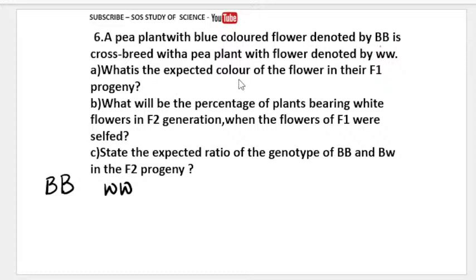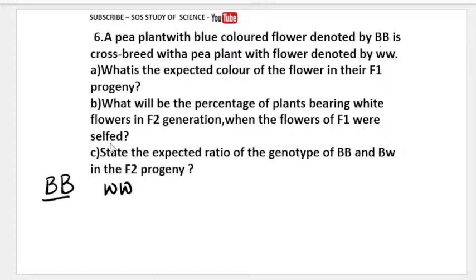What is the expected color of the flower in the F1 progeny? A pea plant with the blue color flower denoted by capital B is crossbred with the pea plant with the white flower denoted by small w. Okay, so you have to think a little bit here. Why? Because here they have changed the type of the alleles. So it is important to go through.